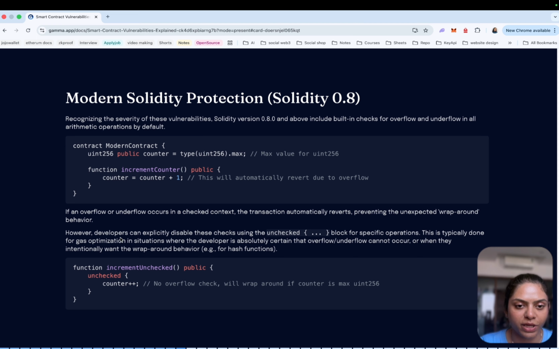However, the developer can explicitly disable these checks using the unchecked keyword. If they use an unchecked block for a specific operation, this is typically done for gas optimization, in situations where the developer is absolutely certain that overflow or underflow cannot occur, or when they intentionally want the wraparound behavior, like in this function.